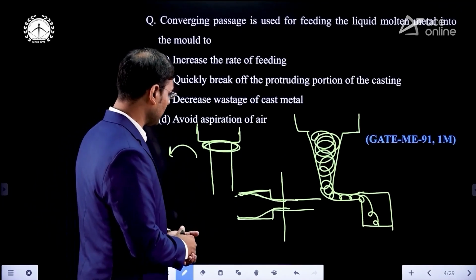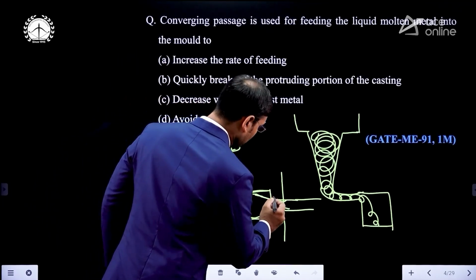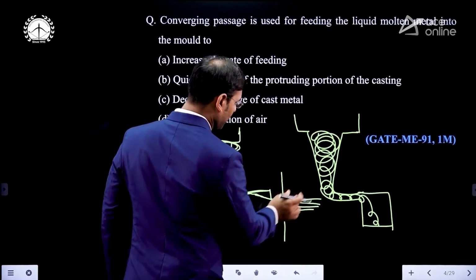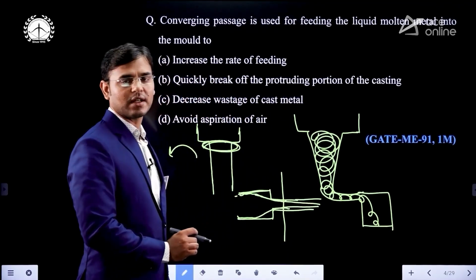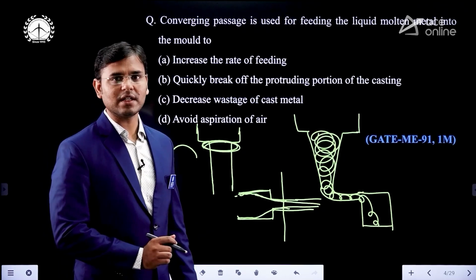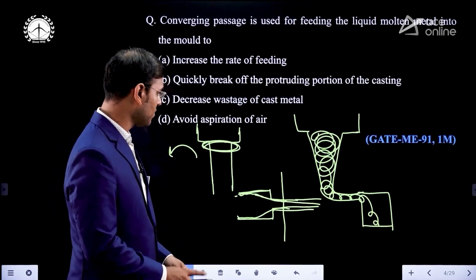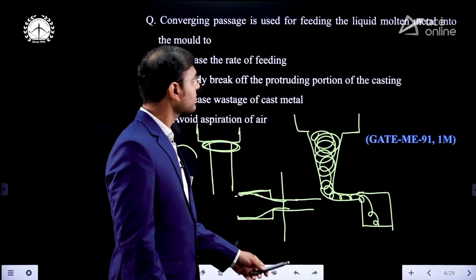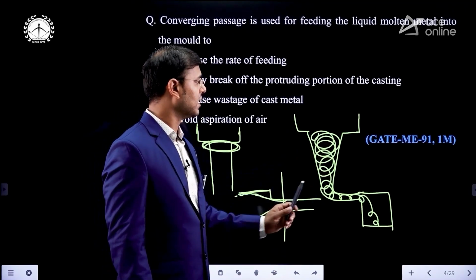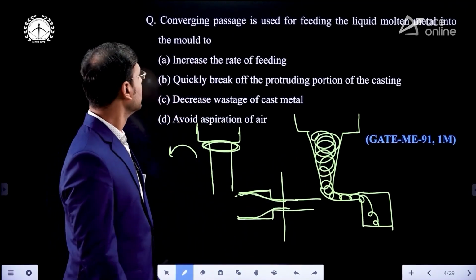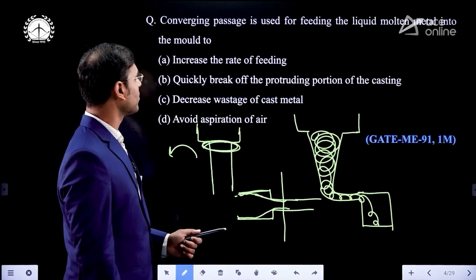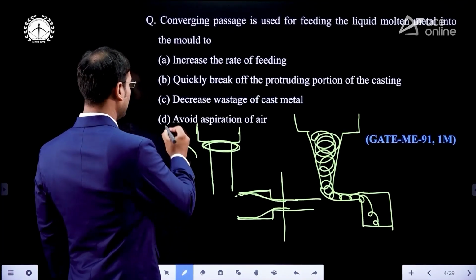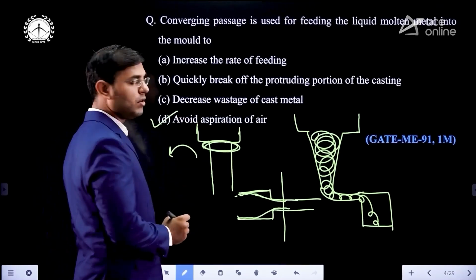And to avoid this vena contracta, if we are using a tapered sprue, like that tapered sprue, then we can avoid that vena contracta effect. Understood? Hence, the converging passage is used. This converging passage can avoid the vena contracta effect. Hence, the converging passage is used for feeding the liquid molten metal into the mold to avoid aspiration of air.